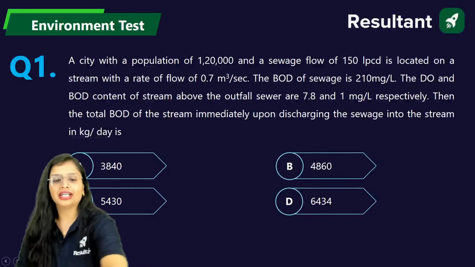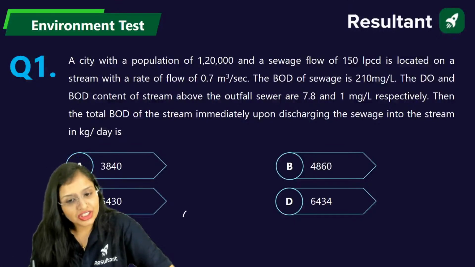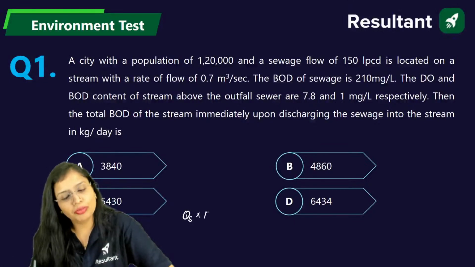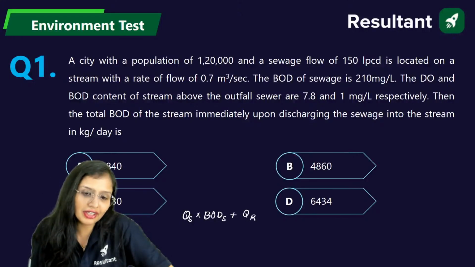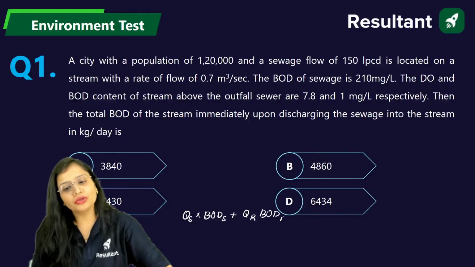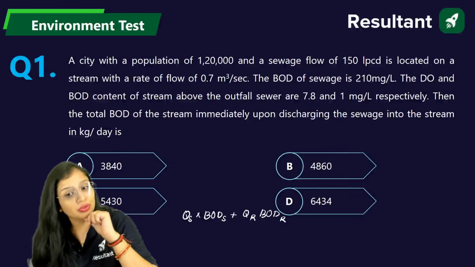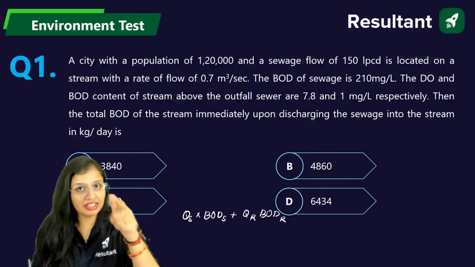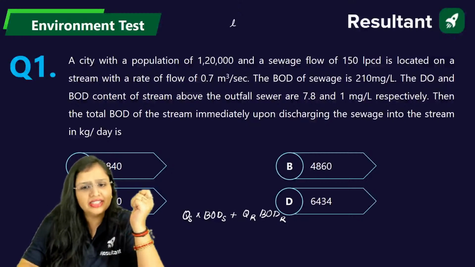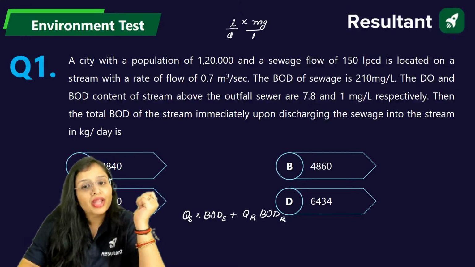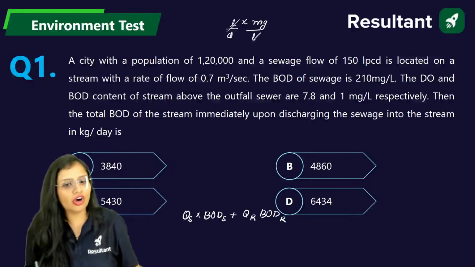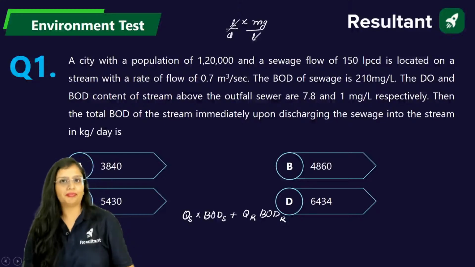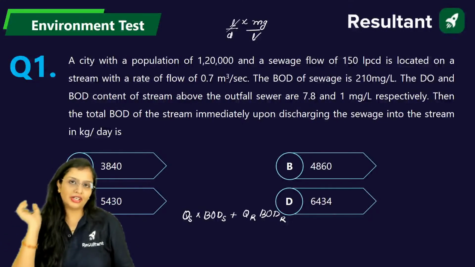So you have to take it like this. It will be discharge of sewage into BOD of sewage plus discharge of river into BOD of river. Ma'am, how do you know that we take this only? Because discharge of sewage can be in liters per day, meter cube per second, and BOD will be in mg per liter. Liter and liter will get cancelled out. Mg you can convert it into kg, as the options are given in kg per day. Clear? So this is the manner you can do it.